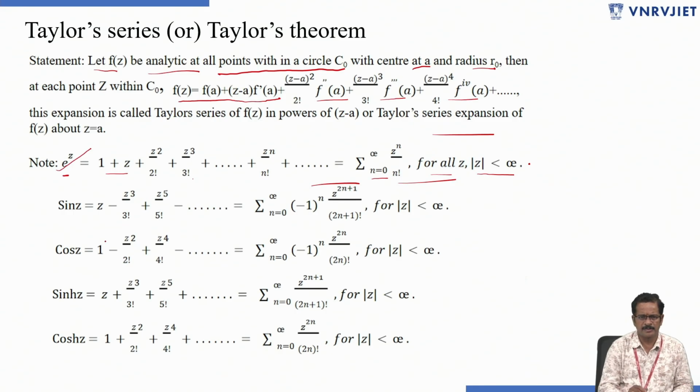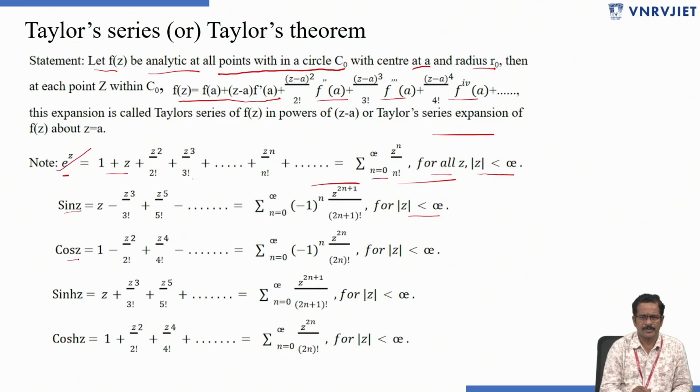Similarly for sin z, the Taylor series expansion of sin z is z minus z cube by 3 factorial plus z power 5 by 5 factorial minus and so on, which is summation n equals 0 to infinity minus 1 whole power n into z power 2n plus 1 by 2n plus 1 factorial, for mod z less than infinity. So this is the region of convergence for the sin z expansion.